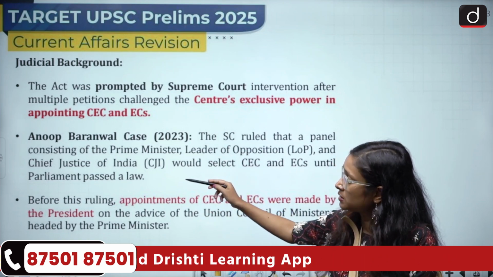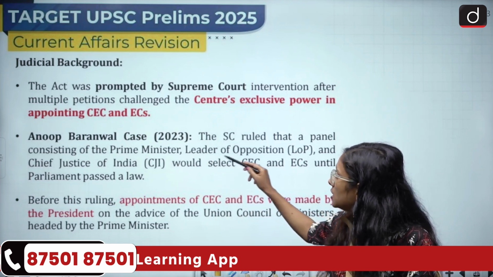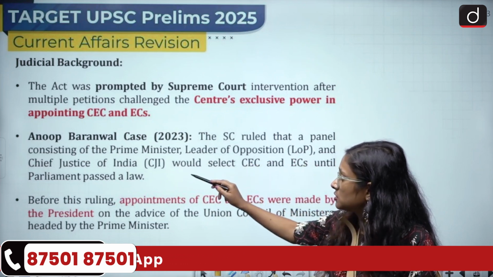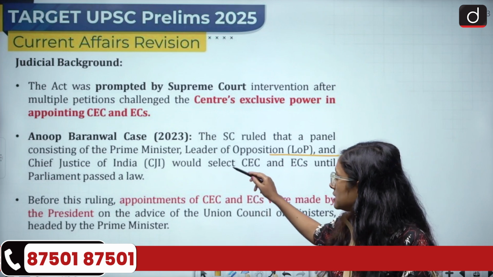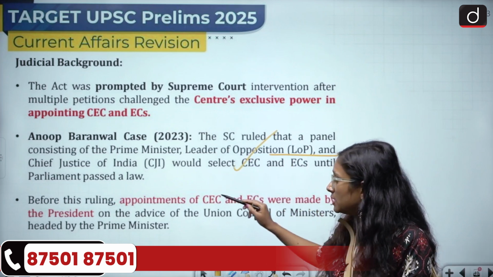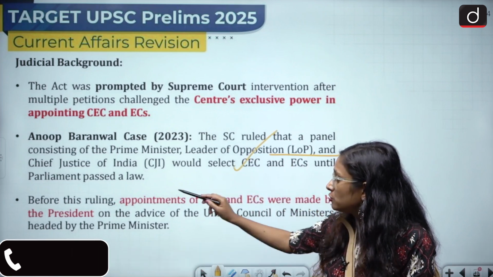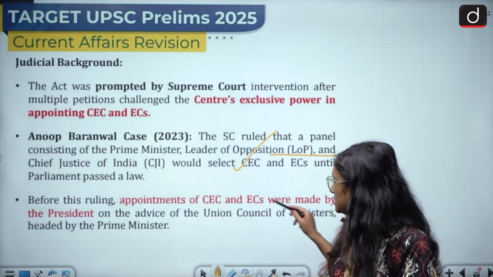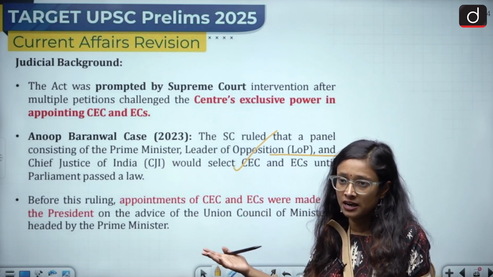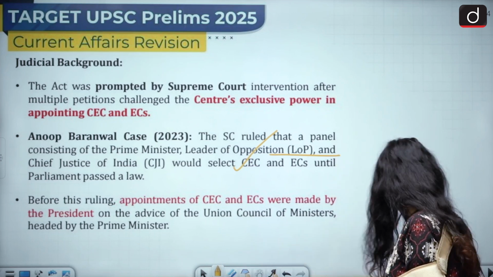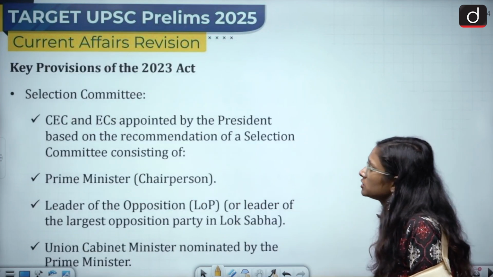In the Anup Baranwal case, the SC ruled that a panel consisting of the Prime Minister, Leader of Opposition and Chief Justice of India would select CEC and ECs until Parliament passed a law. Before this ruling, appointments of CEC and ECs were made by the President. So right now a new thing has been added, but it attracted a lot of controversy.